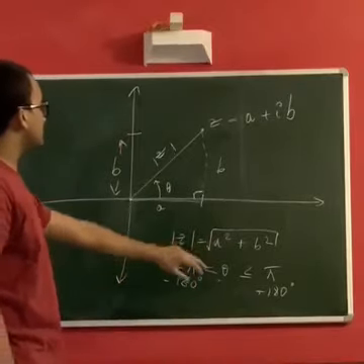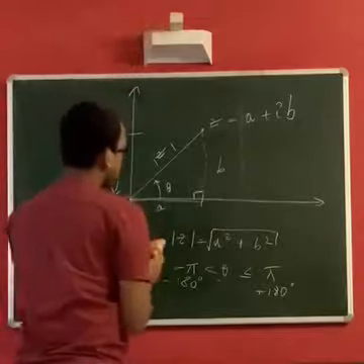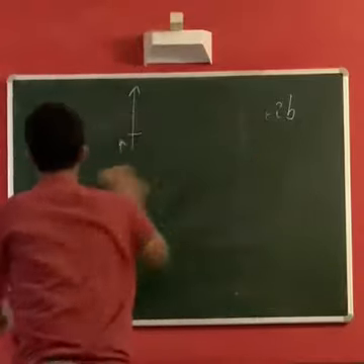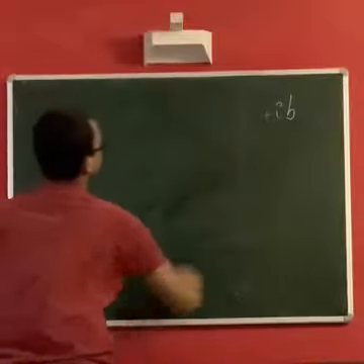To illustrate this more, I will redraw the figure and explain in different cases what value the argument of the complex number will take.